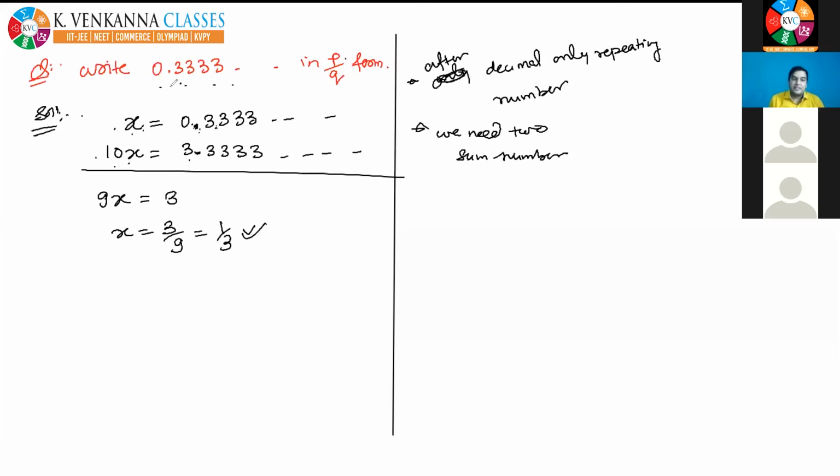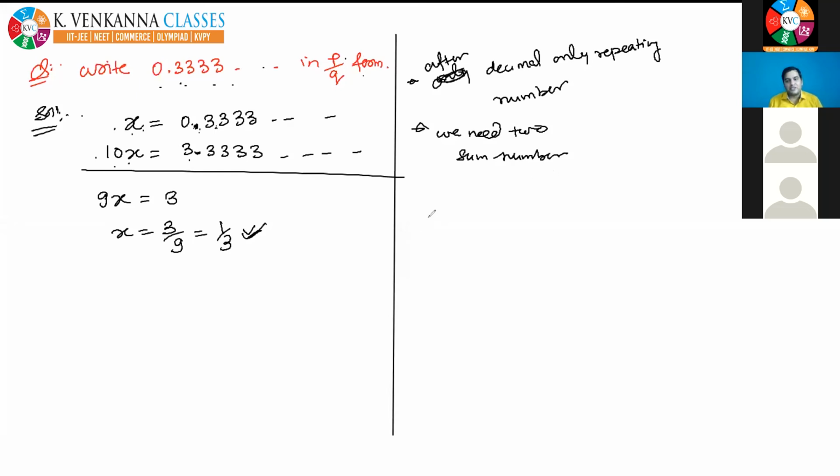So see, 0.333333 is equivalent to 1 by 3. So it can be written in P by Q form, and that's why it is a rational number. I think it is clear to all why 0.3333 is a rational number, and also how we can write it in P by Q form. Is it clear or not? Please tell me. Okay, nice.